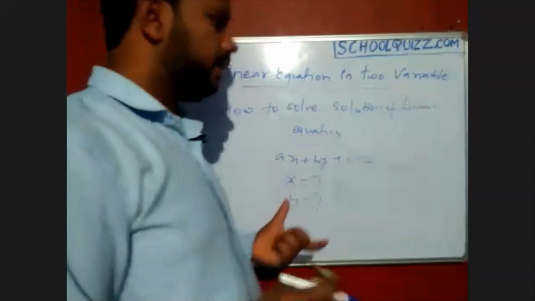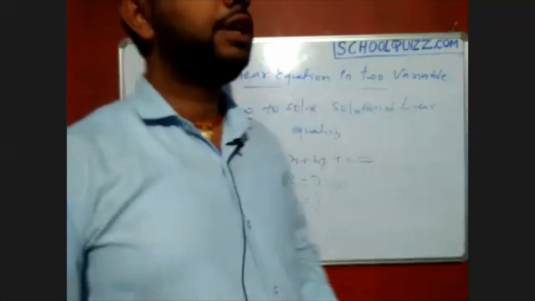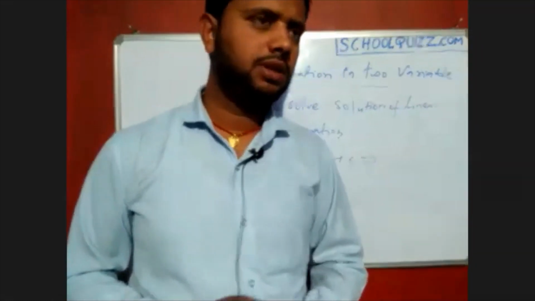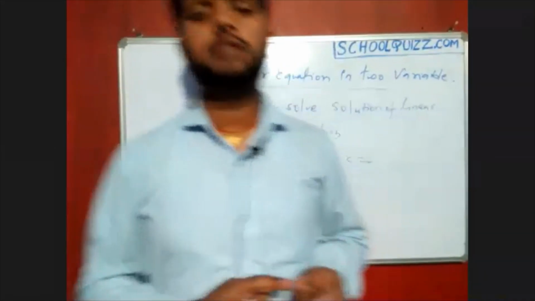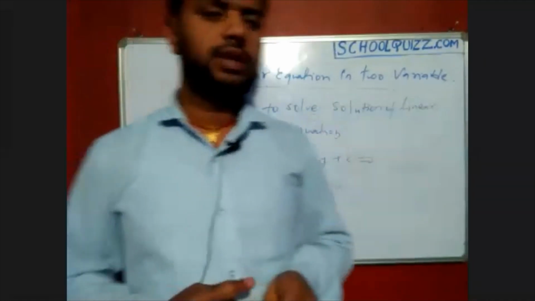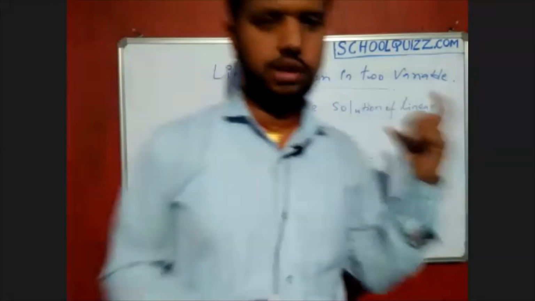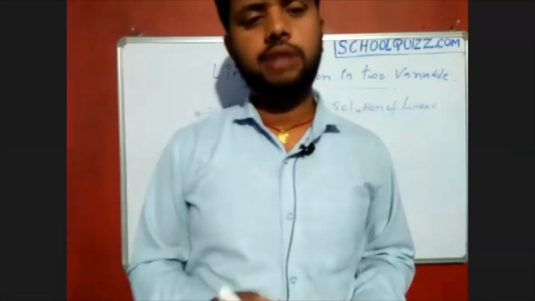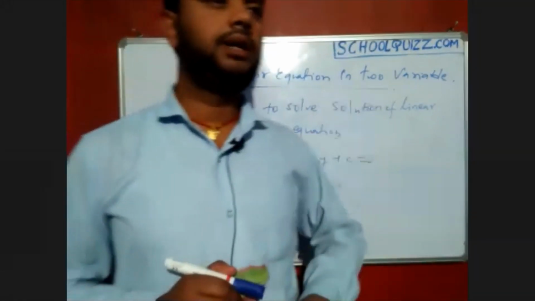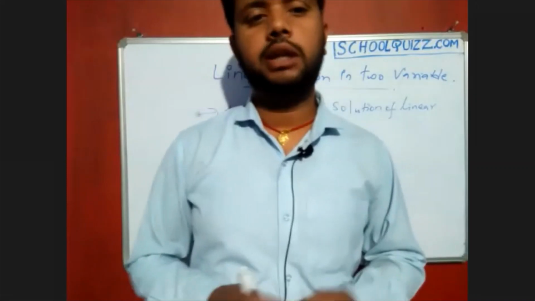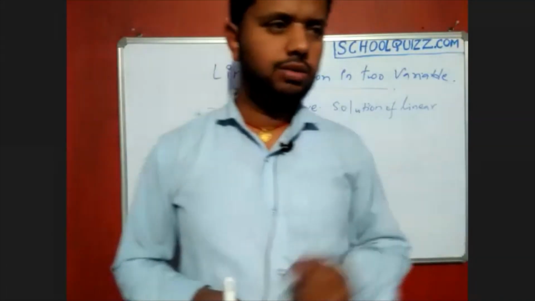See, one thing I'm going to say: in these chapters, they have reduced one topic, that is the cross multiplication topic. See how we will go. First the definition of linear equations. Next, how to solve for the solution of linear equations. Then the graphical representation of linear equations, meaning how we can plot our equations graphically. Next will be the algebraic method to find the solution, and we compare our lines to see what type of lines there will be: a unique line, intersecting lines, or infinite or parallel lines. So we will discuss that.